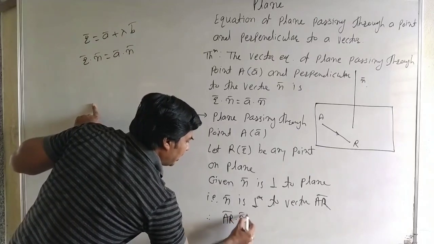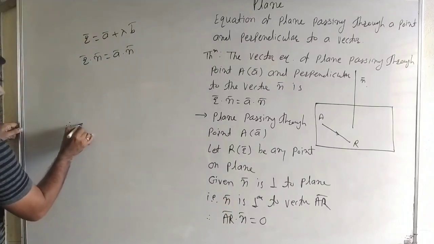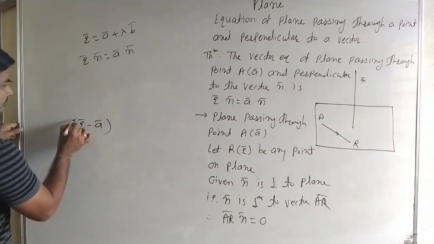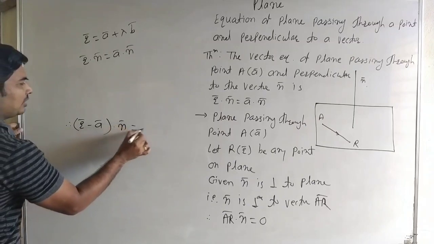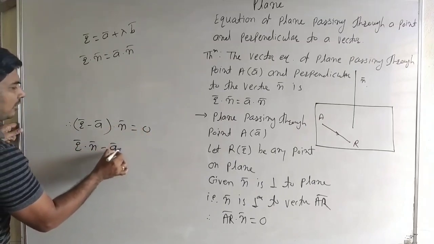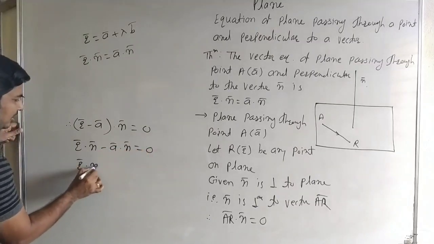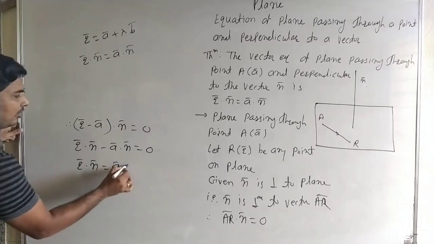AR dot n bar is equal to 0. See carefully: r bar minus a bar dot n bar is equal to 0. So r bar dot n bar minus a bar dot n bar is equal to 0, and therefore r bar dot n bar is equal to a bar dot n bar.